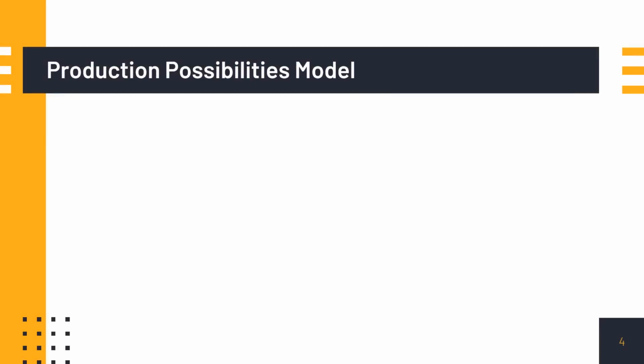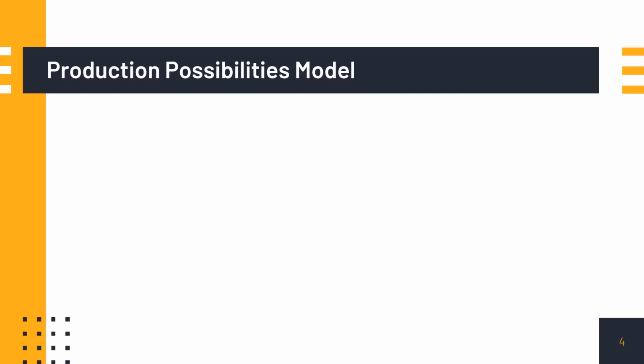Now that we have learned about scarcity, choice, and opportunity cost, we can try to visualize these concepts in an economic model. An economic model provides a powerful insight about the real world. It simplifies matters so that it can help us understand realities. One of the most popular economic models is the production possibilities model. This PPM represents the three concepts that we've learned earlier, that is scarcity, choice, and opportunity cost, in a diagram.